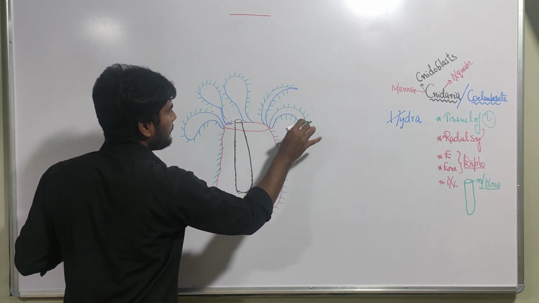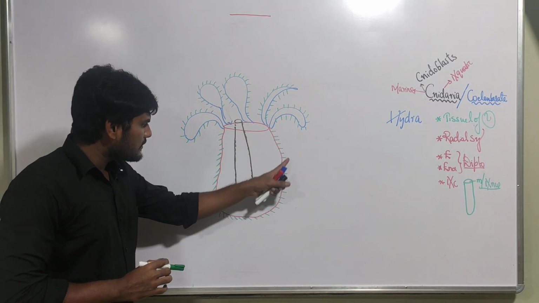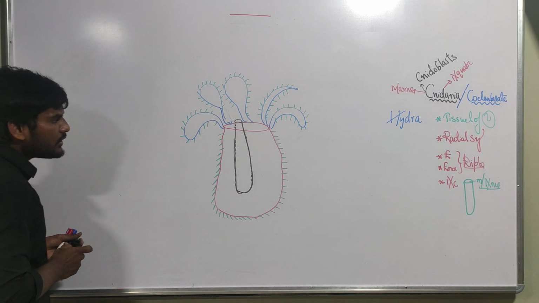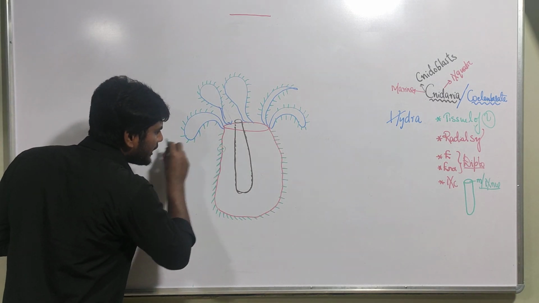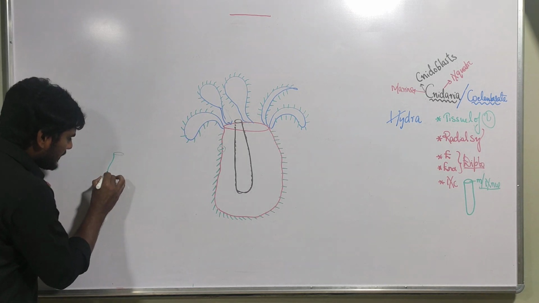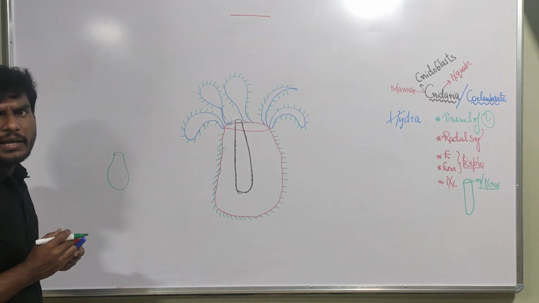Like this. Yeah. Like this. The entire body is covered with cells. These cells we call cnidoblast cells. Fine. You remember. Let's make the diagram of one cnidoblast cell here. Like this, there is a presence of this cnidoblast cell. This is the cnidoblast cell, but actually I represented one line there.